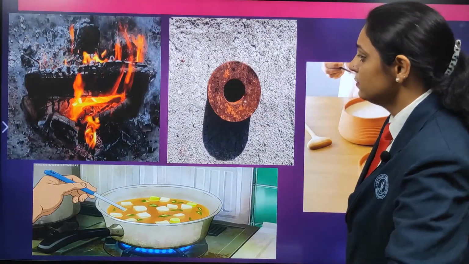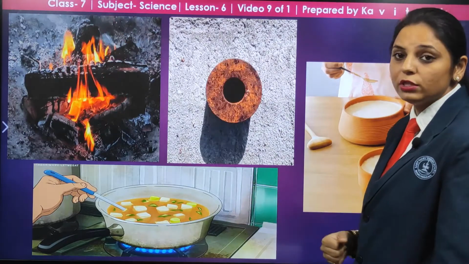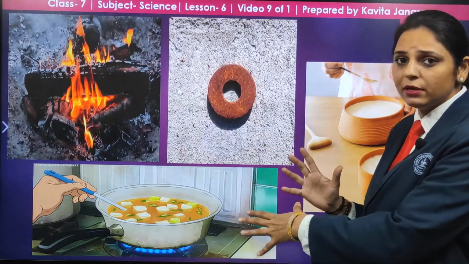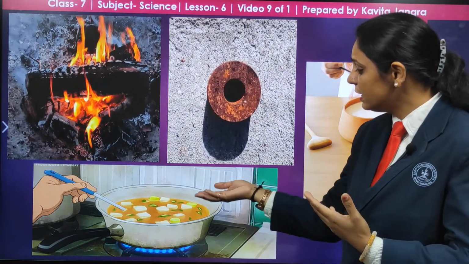Now see over here, burning of wood, rusting of iron, and when we cook food, what is happening? New substances are being formed. And how is this possible? When heat is being absorbed or heat is being evolved. So these are the different things that lead to chemical changes.